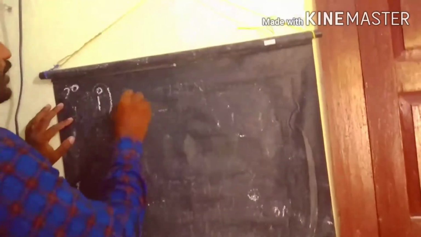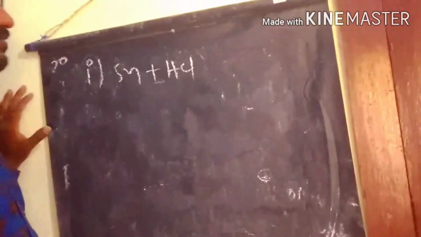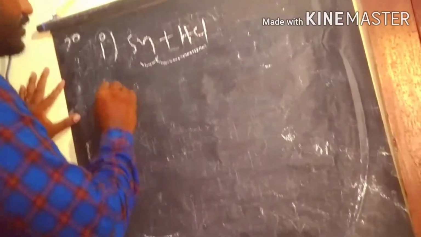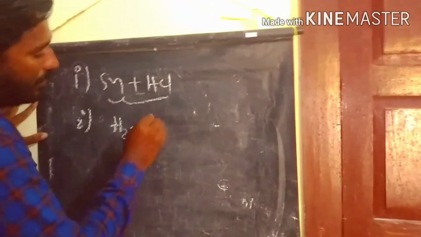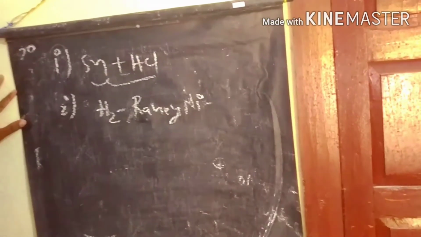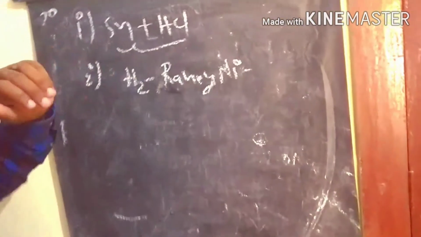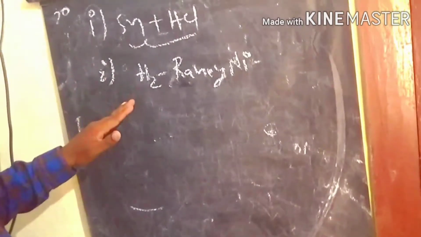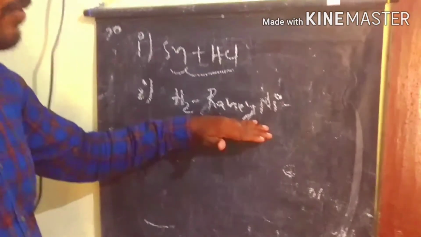Tin in the presence of hydrochloric acid is one of the reduction reagents. The second one is hydrogen in the presence of Raney-Nickel, one of the famous catalysts. These are the reduction reactions of the nitroalkanes: tin with the acidic medium hydrochloric acid is one reagent, and the second is hydrogenation in the presence of Raney-Nickel, which is a catalytic hydrogenation reaction.